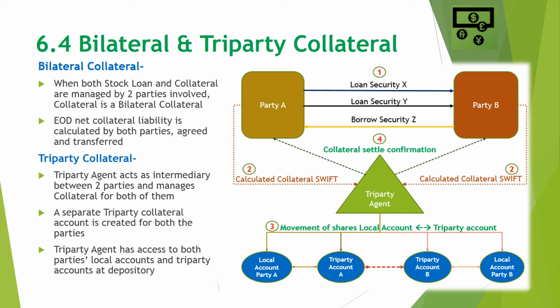If we look in the diagram, step 1 is when lending and borrowing of shares happen between party A and party B. Once the lending and borrowing has happened, then the collateral calculation swifts are sent to the triparty agent, who then, as per the swift messages received, transfers the shares from the parties' local accounts into the triparty accounts and vice versa. Once that movement has happened, the triparty agent sends back a collateral settlement confirmation via swift message to both the parties.